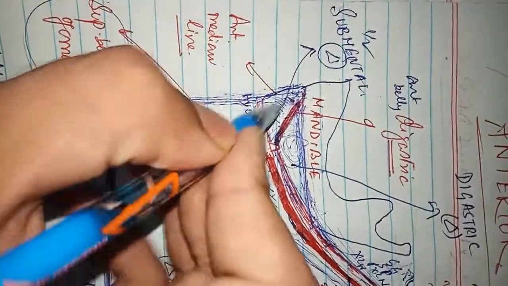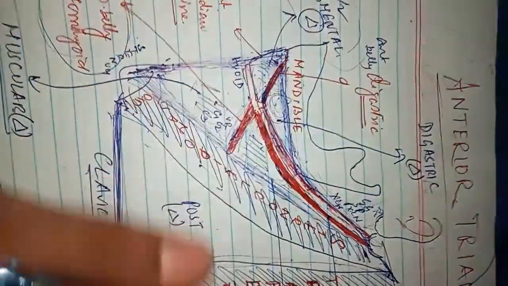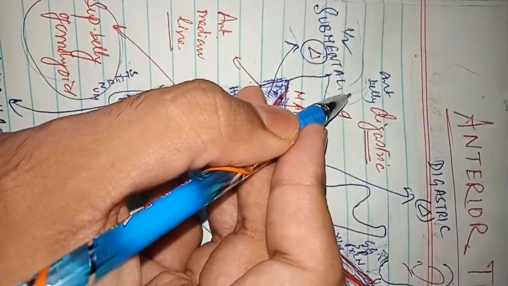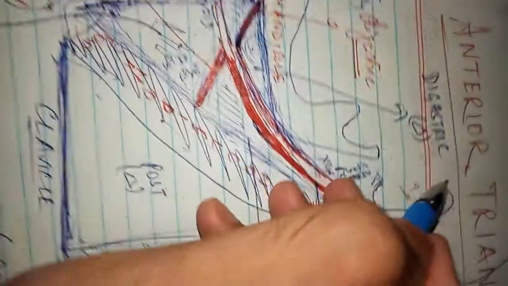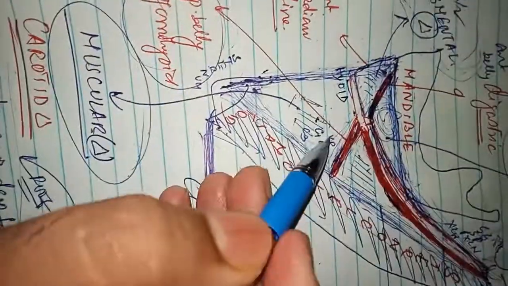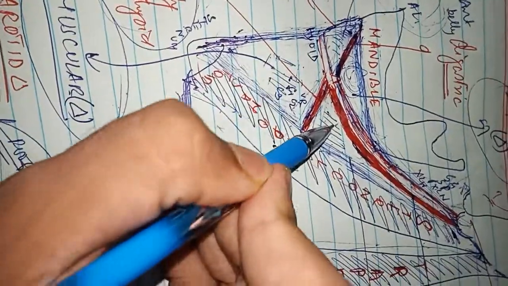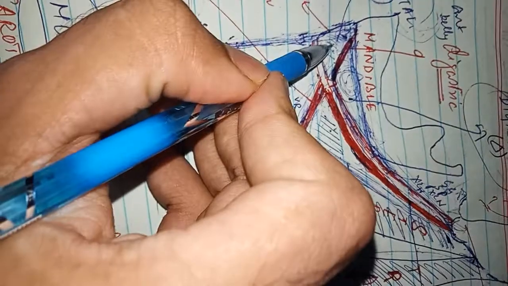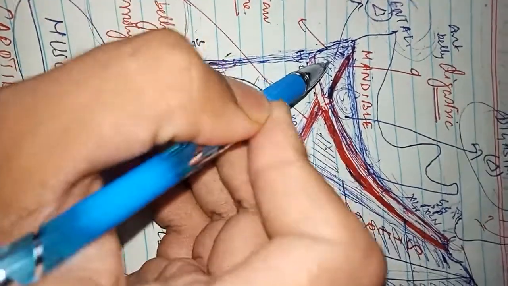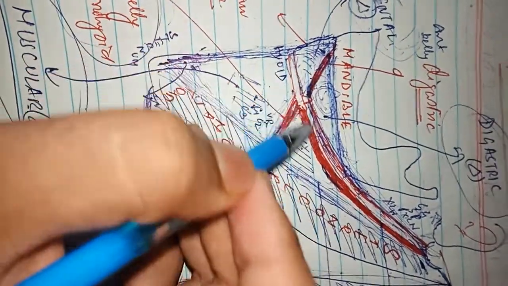What are those four triangles? Half of the submental triangle, because we are looking at one half side, so this is half of the submental triangle, and the other half is on that side. The submental triangle, the digastric triangle, the carotid triangle, and the muscular triangle. So this is the muscular triangle, this is the carotid triangle, this is the digastric triangle, this is the submental triangle.